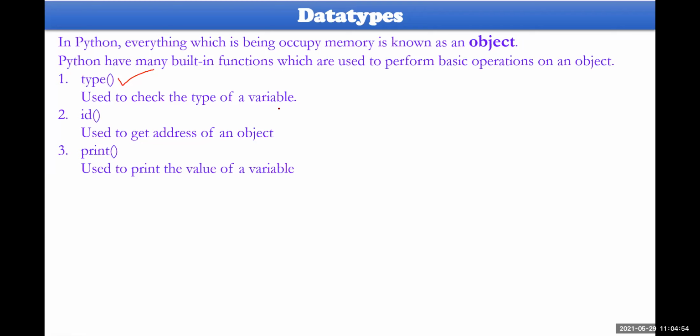Dynamically typed in the sense, no need to declare the variable at any instance of time. Without declaring the variable, you can directly use that particular variable, something like this. a will be equal to 10, so that it could be dynamically allocated as an integer. b will be equal to 10.25, dynamically it has been allocated as float.